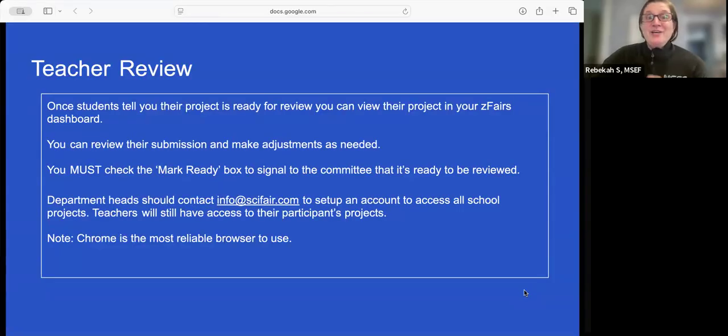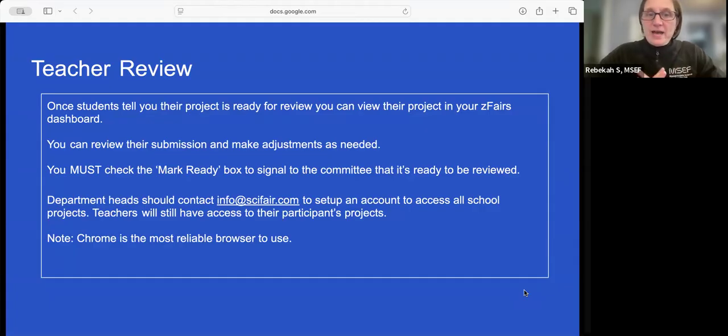Okay, teacher review. Once the students tell you their project's ready for review, you can review their project in the zFairs dashboard to let us know that it's good to go. You can also make adjustments if you need to on their paperwork or remind them they need to. But you must check that Mark Ready button for us to assign it to a reviewer.